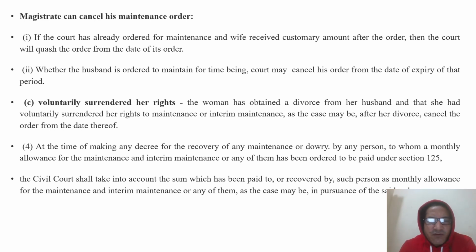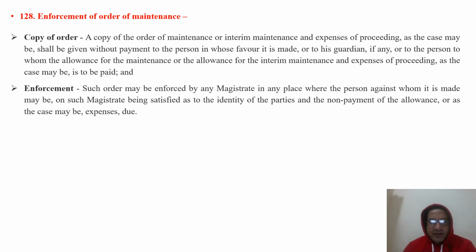And at the time of making any decree for the recovery of any maintenance or dowry by any person to whom a monthly allowance for the maintenance and interim maintenance or any of them has been ordered to be paid under provision 125, the civil court shall take into account the sum which has been paid to or received by such person as monthly allowance for the maintenance and interim maintenance or any of them as the case may be in pursuance of the said order. These are the provisions for the maintenance given there.